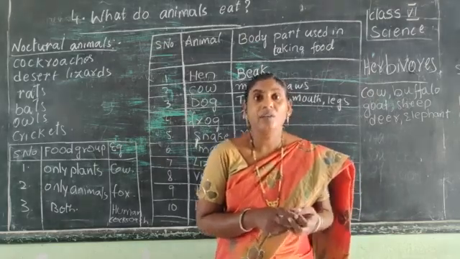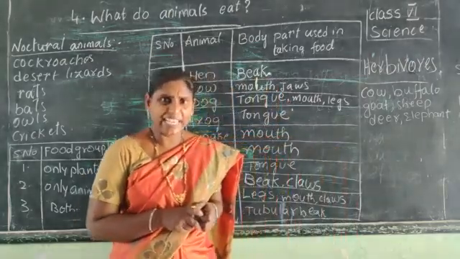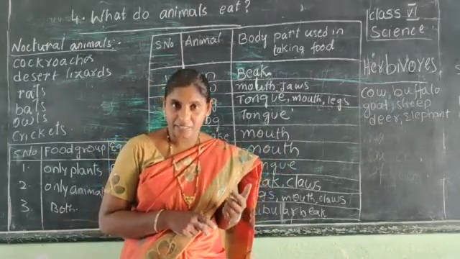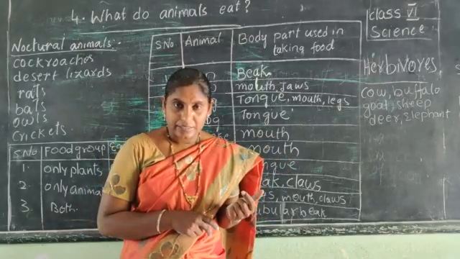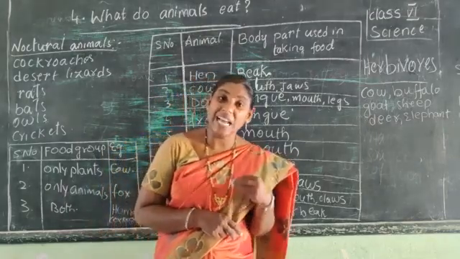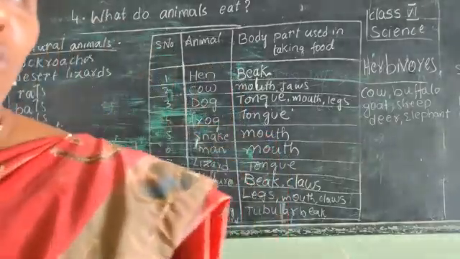These are all wild animals. They hunt the other animals and eat. So these are the animals which eat other animals as their food. They are called carnivores.